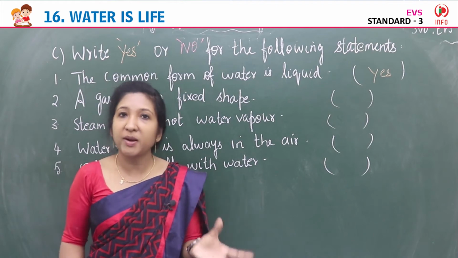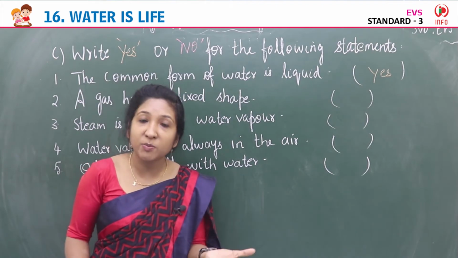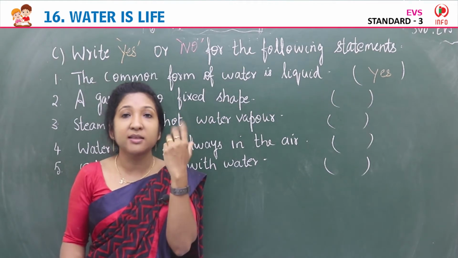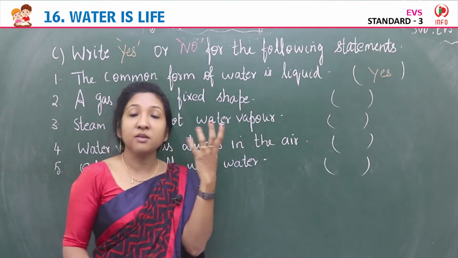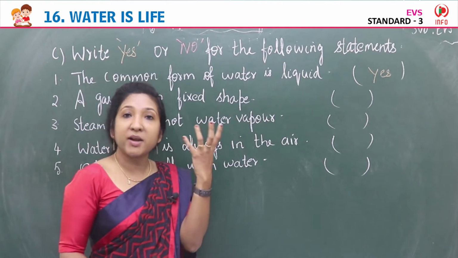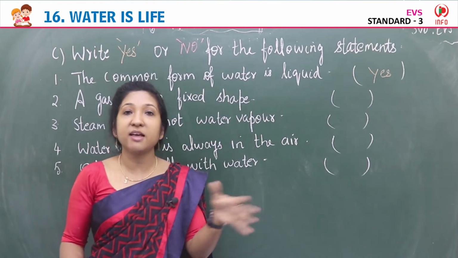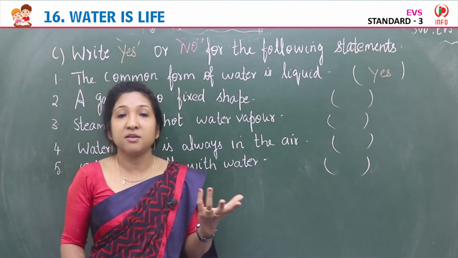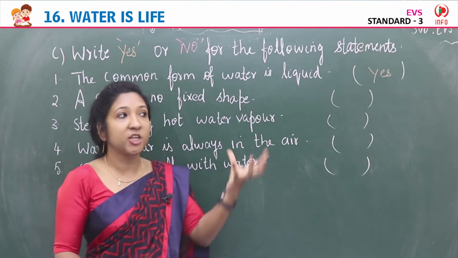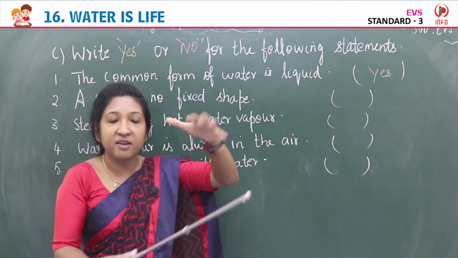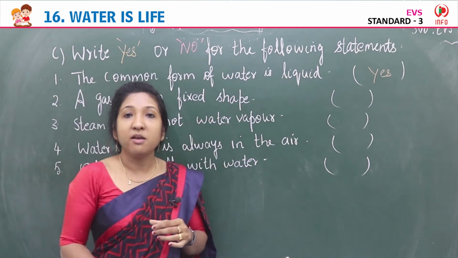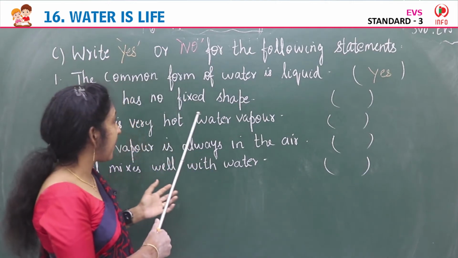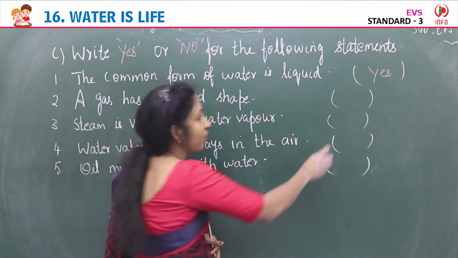These particles are free to move inside the gas, so it has no fixed shape. That's why we put the gas inside the compressor and compress it. Yes. So a gas has no fixed shape. It is a correct statement. So we can write yes.